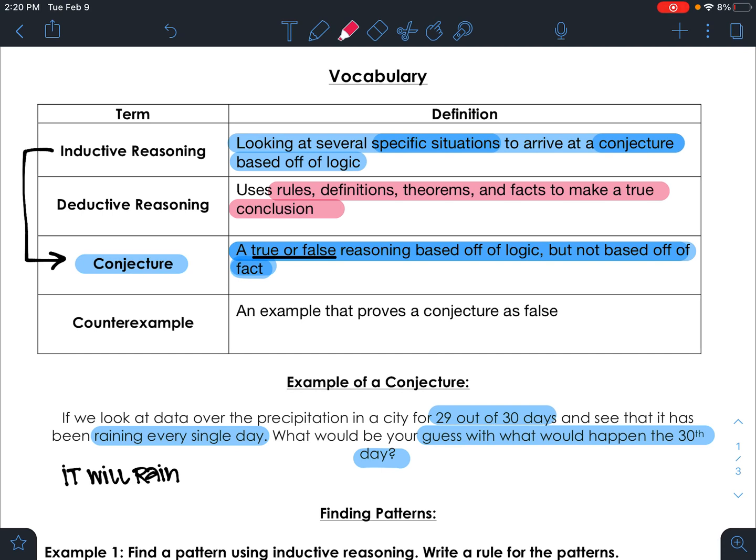Versus inductive reasoning, our conclusion can be true or false. But today all we're studying is inductive reasoning. The last thing that we have here in this set is a counterexample, and we'll deal with this in a little bit. A counterexample is an example that proves a conjecture as false. So you come up with this guess, but there might be one example that would prove it as false.